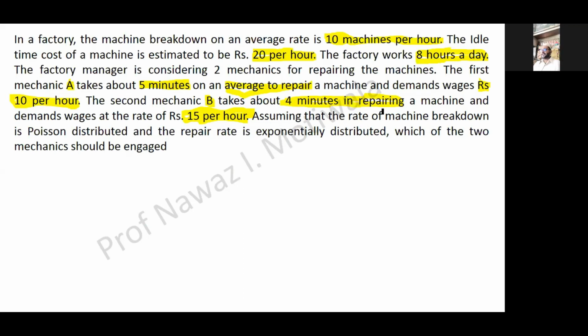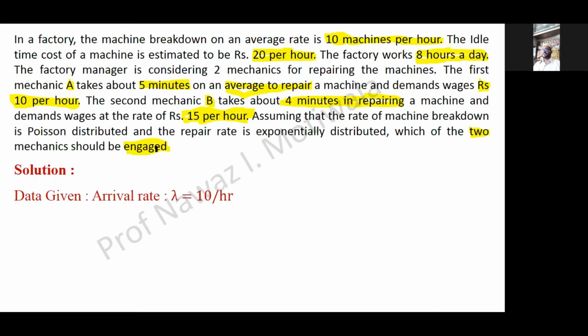Assuming that the rate of machine breakdown is Poisson distributed and repair rate is exponentially distributed, which of the two mechanics should be engaged? So my question now to you all is, by reading this question, what will I think in terms of money? Minimum cost, sir. Yes, very good. The mechanic who will be giving me minimum cost will be engaged. So let us go through this by some calculations.